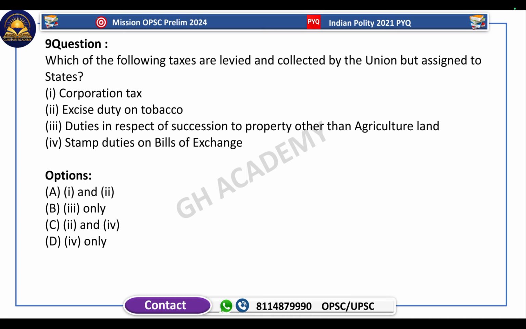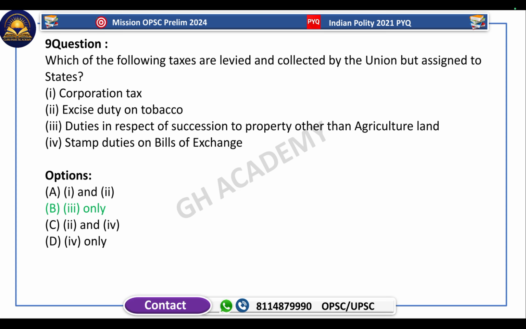So corporation tax, excise duty on tobacco, duties in respect of succession to property other than agricultural land, stamp duties on bills of exchange. The question is: which is collected by the Union but assigned to the states? It is the duties in respect of succession to property other than agricultural land. So the answer is the third only.